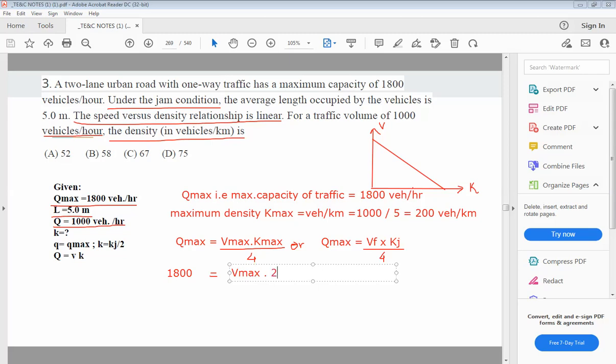Kmax ची व्हॅल्यू जस्ट आपण फाइंड आउट केली 200 divided by 4. So from this we can get Vmax, maximum speed, as how much? 36 kmph. Am I right?